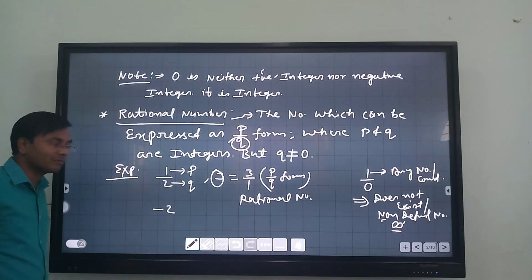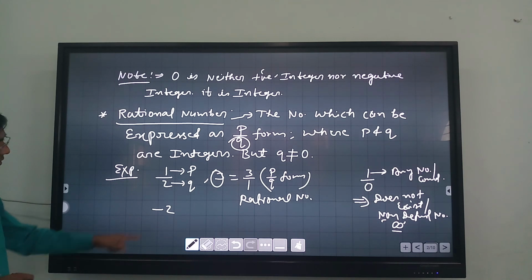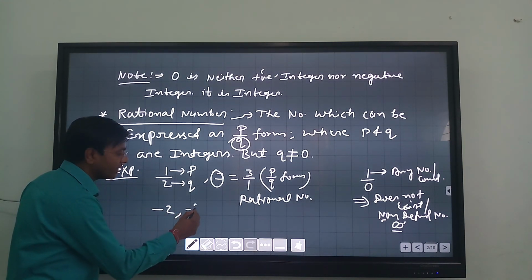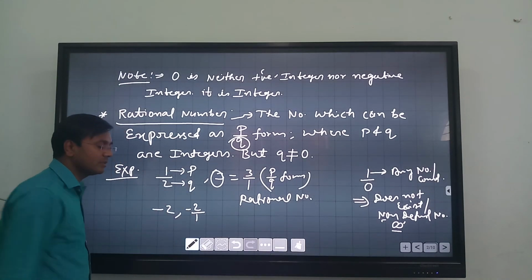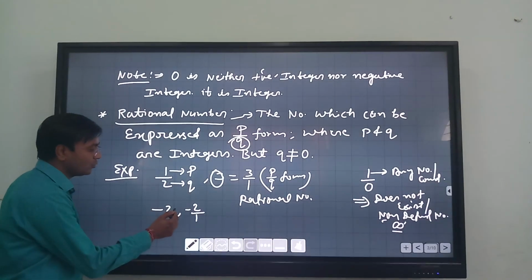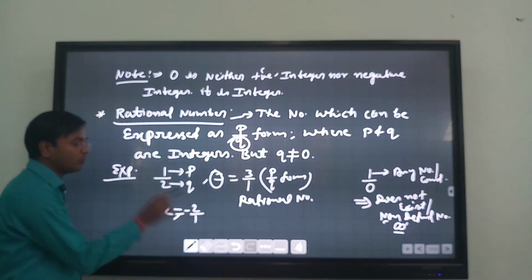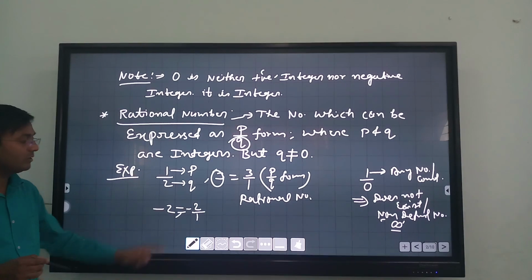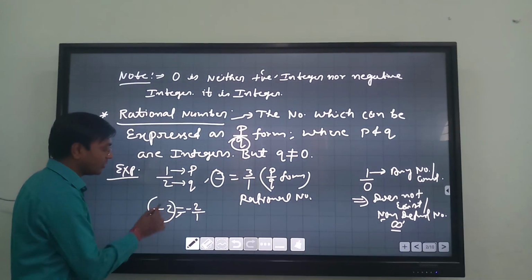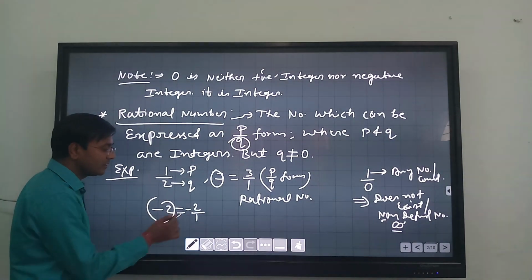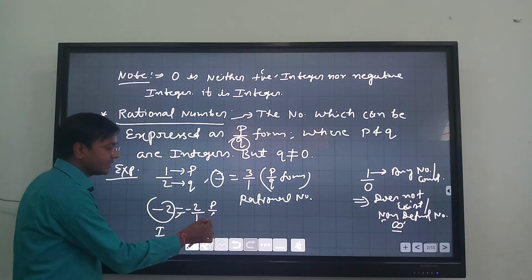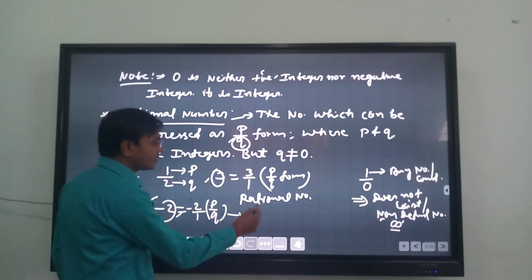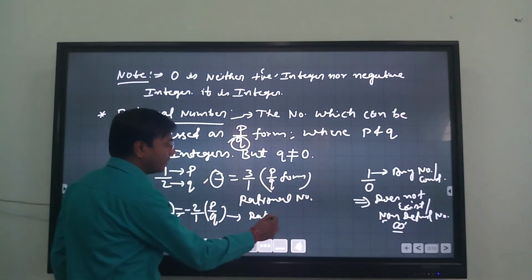Okay. Similarly, one more example. If I ask minus 2. Minus 2 is what? It is a negative integer. Yes, you are right. But it is rational too, because we can write minus 2 equals minus 2 upon 1. And the result is the same. Both are equal. So this is an integer, and now this integer is written in the p by q form. So this becomes what? Rational number.